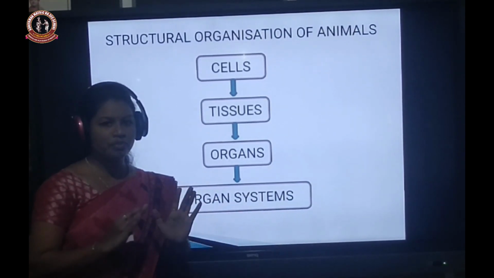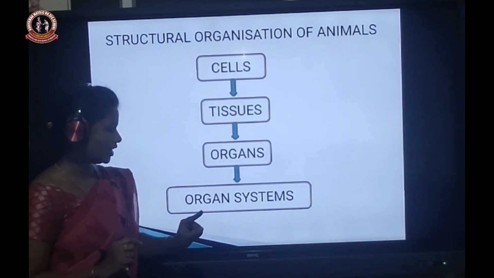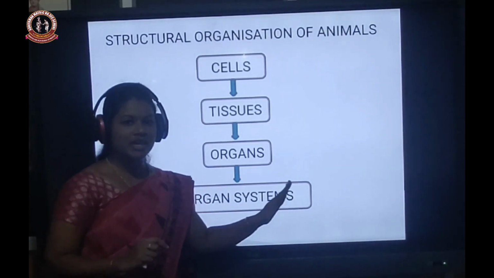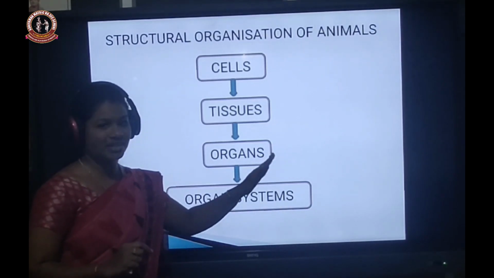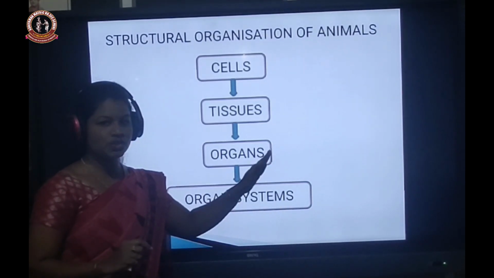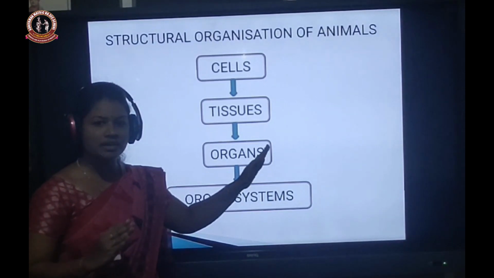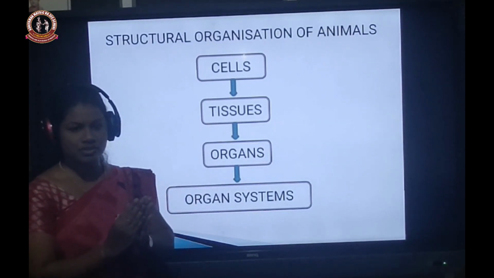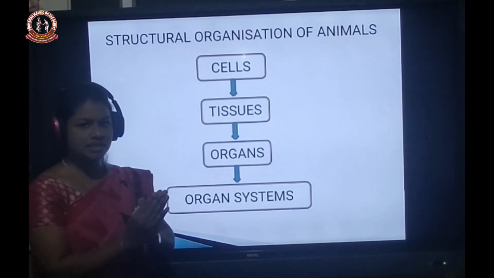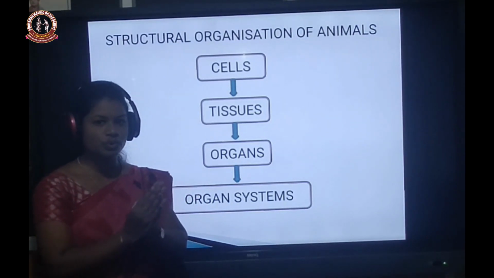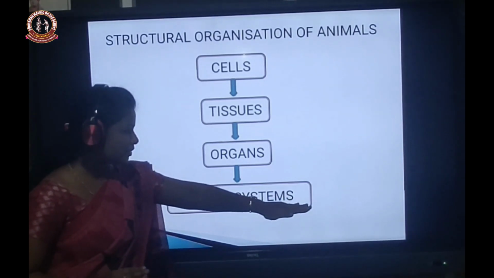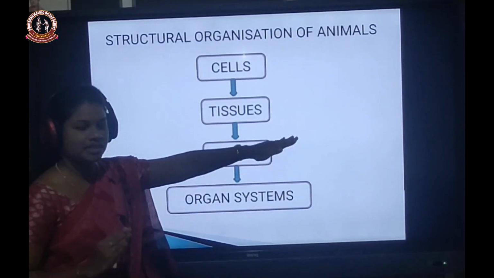This digestive system consists of various organs, for example, mouth, stomach, pancreas, liver, like that. It consists of so many organs. So, a group of organs combine together to make a particular system. So, the digestive system is made up of several organs.